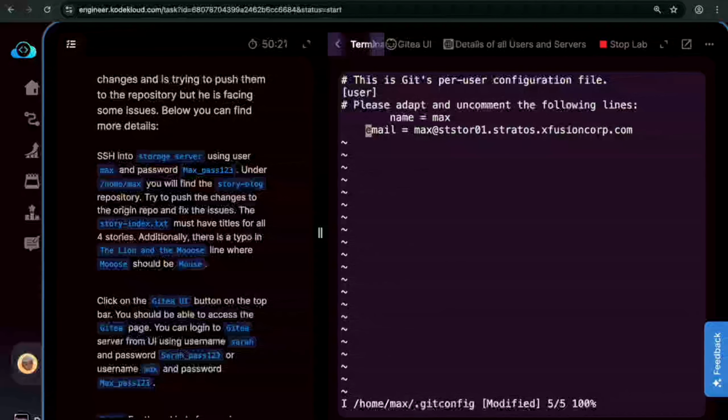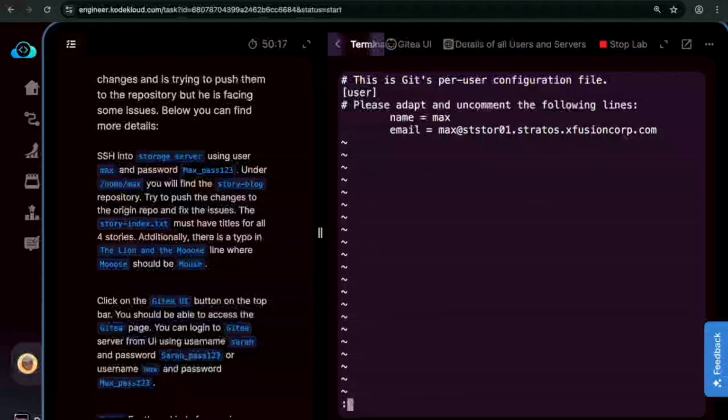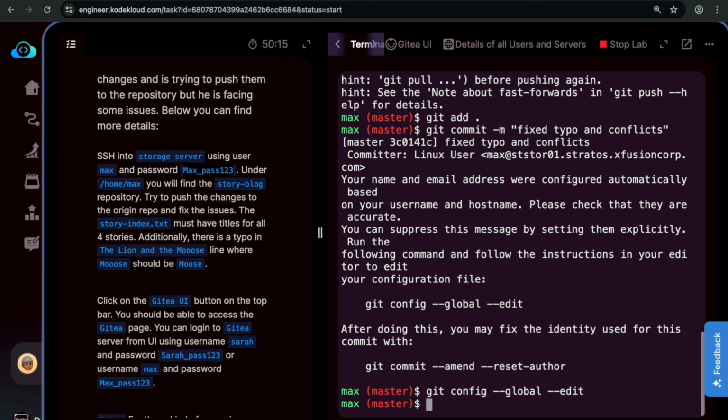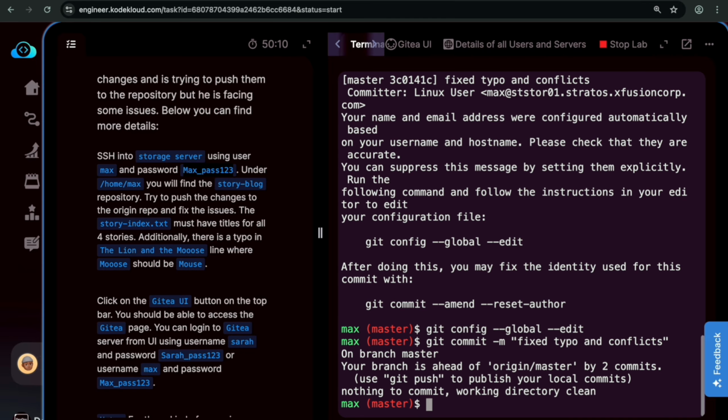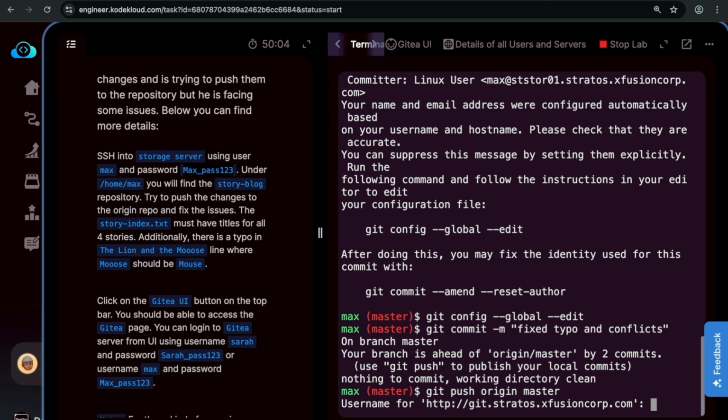All right, it's fine. Now escape :x, enter. Let me try to do the commit again. It worked. Now let me do git push origin master, enter.